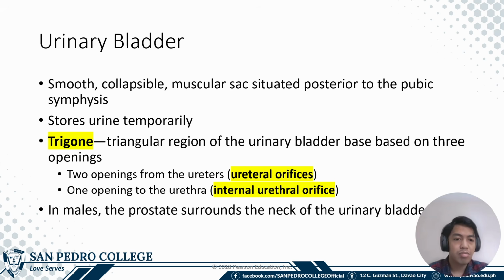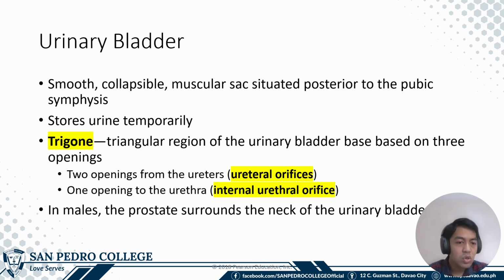In the urinary bladder, you have muscles that control the storage or transport of urine. Such a muscular structure is the trigone, which is a triangular region at the base of the urinary bladder.